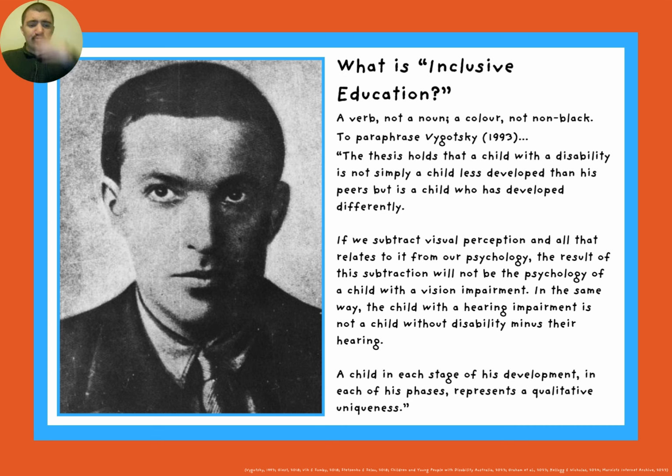If we subtract visual perception and all that relates to it from our psychology, the result of this subtraction will not be the psychology of a child with a vision impairment. In the same way, the child with a hearing impairment is not a child without disability minus their hearing. A child in each stage of his development, in each of his phases, represents a qualitative uniqueness.